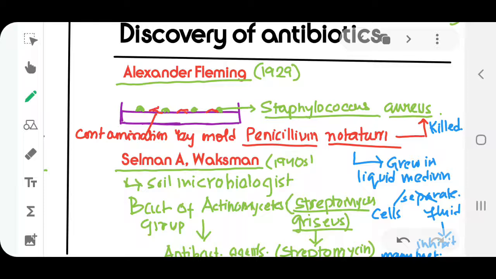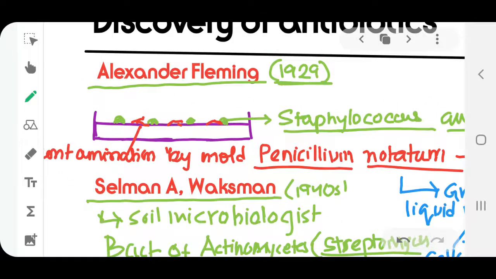Then there was the discovery of antibiotics also, which was again a very important substance to cure diseases. It was first seen by Alexander Fleming in 1929 in his culture of Staphylococcus aureus. You can see this is the culture petri dish.